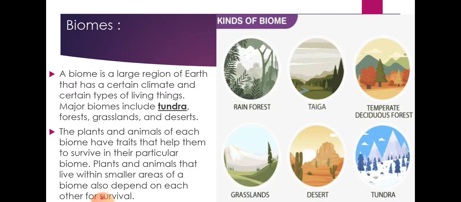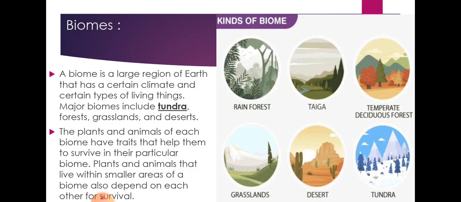He was used to living in that particular climatic condition, so that animal is dependent on that particular climatic zone. The camel developed a way of carrying water: it has a hump in which it stores water and food, so it can remain for a longer period of time for its survival. So this shows the adaptation to the climate in that particular area.